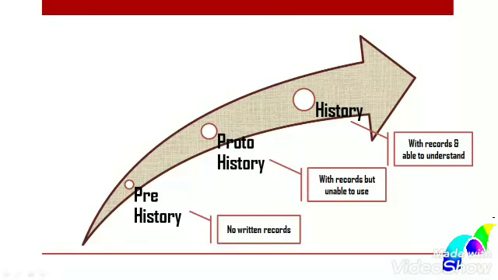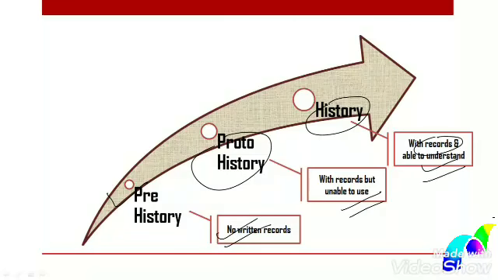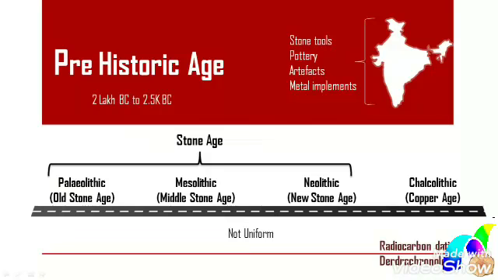So history can be divided into three parts. One, prehistory, that is prior to the availability of written sources. Second, proto-history, that is events with sources but unable to be used by the historians. And now the normal history, which we all know, that is with written records, which we are able to understand. So the history of human settlements in India goes back to the prehistoric times.